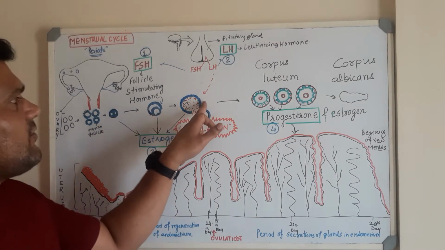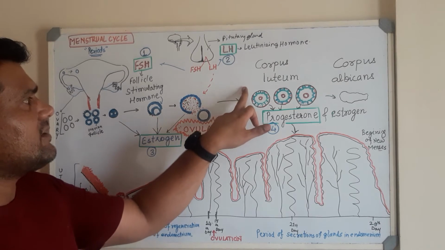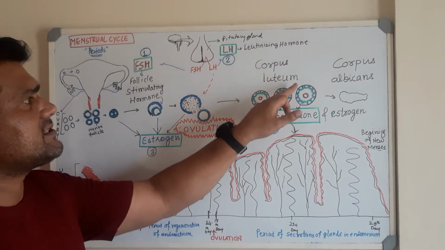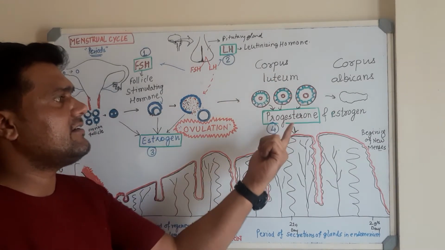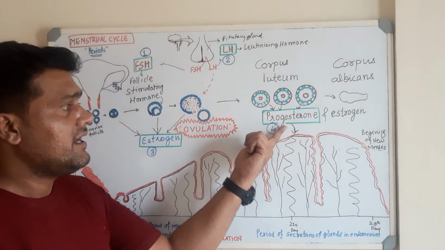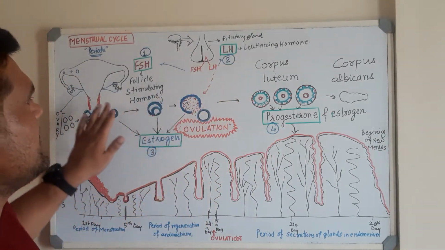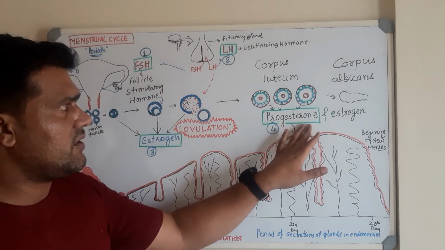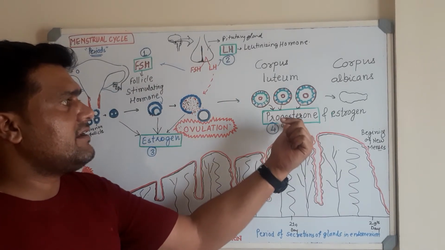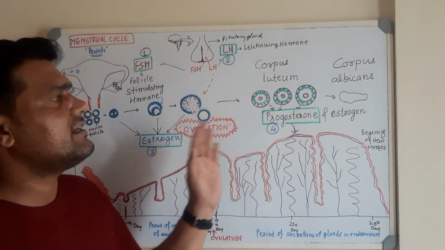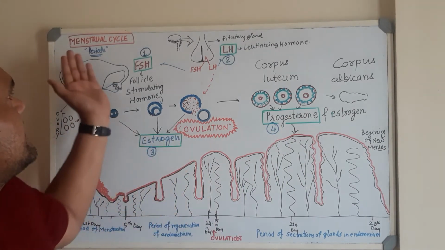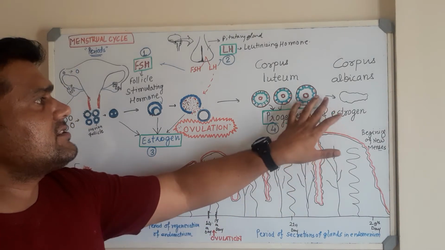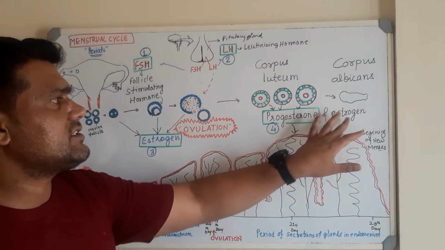What happens? This follicle undergoes a sort of development now, and this leads to the formation of what we call the corpus luteum. And the corpus luteum secretes one of the hormones called progesterone. Try to understand the names of these hormones: follicle stimulating hormone, luteinizing hormone, estrogen, and progesterone. Progesterone is a very important hormone which is required for the later phase in the menstrual cycle that we will shortly discuss. And there is another hormone which is called estrogen. So the corpus luteum secretes progesterone and estrogen.